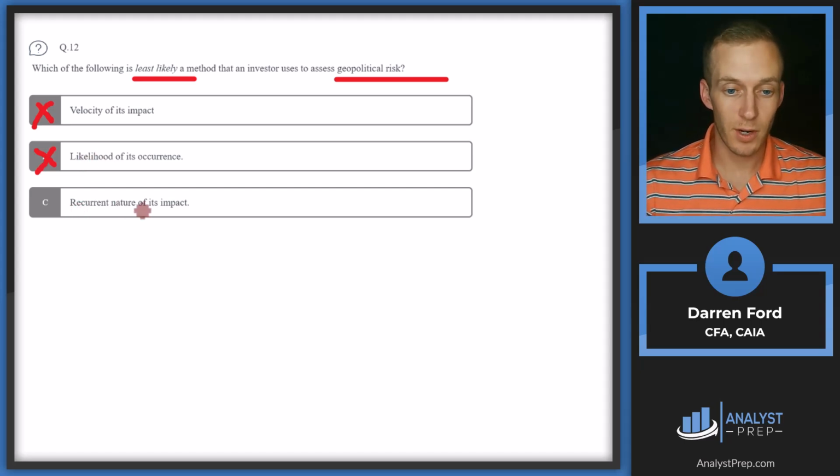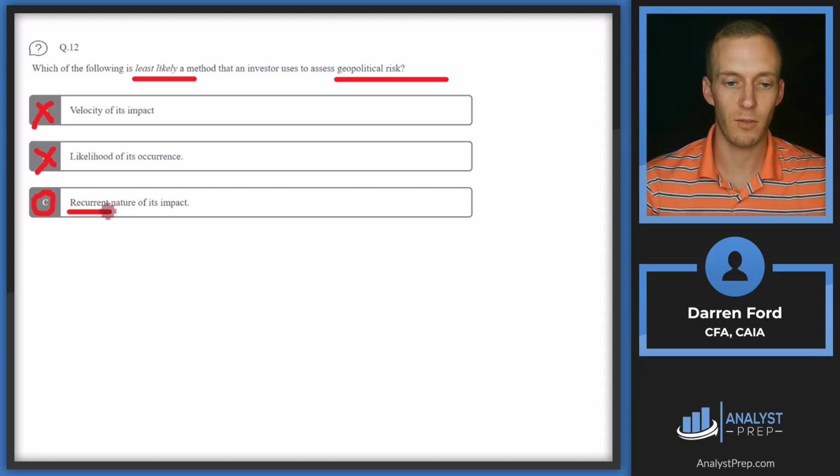And then C, recurrent nature of its impact. I think that's going to be our best answer, since geopolitical risks and events are normally not going to be, or hopefully will not be, recurring, and they're going to be a lot more dynamic and different in how and what they happen. So you might have wars that break out very frequently or often, but it's not going to be recurrent in the sense that the countries involved could be very different.